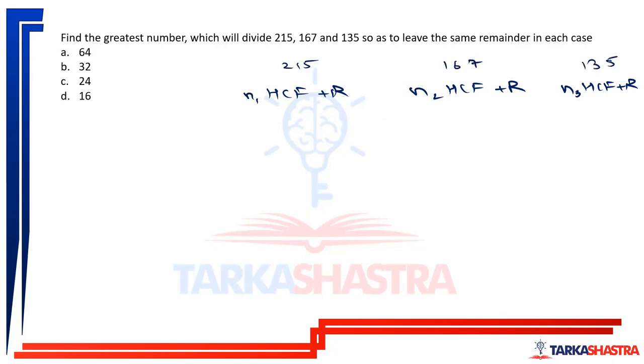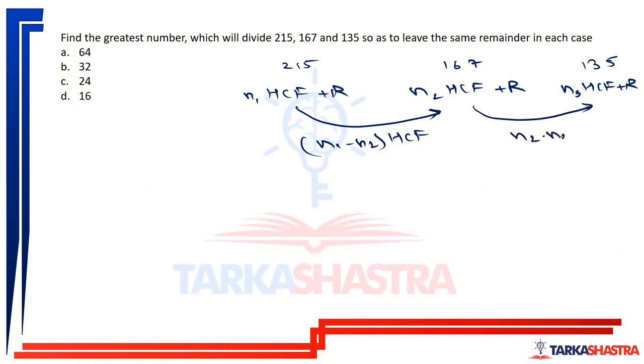These are those numbers which should leave the same remainder in each case when divided by the greatest number. Now what I'll do is just subtract these two numbers. What I'll get is (n1 minus n2) into HCF, the remainder will get cancelled. And I'll also subtract these two numbers.